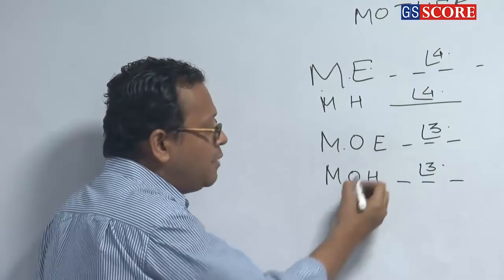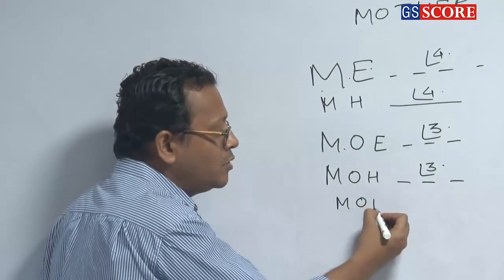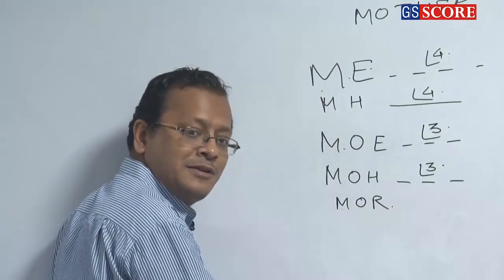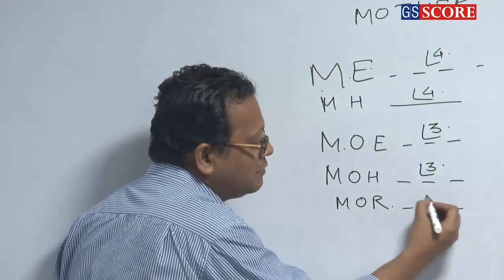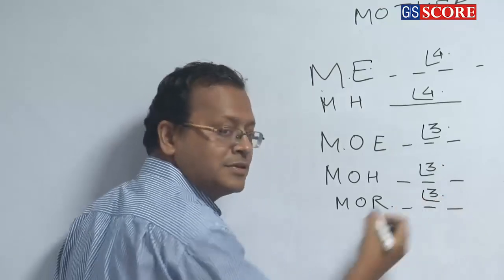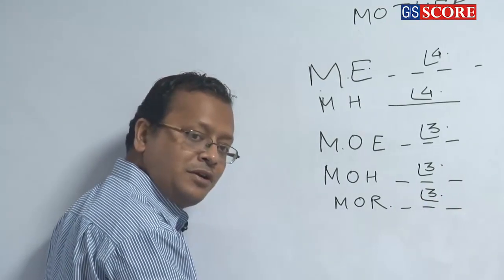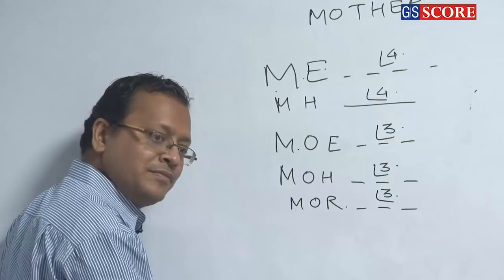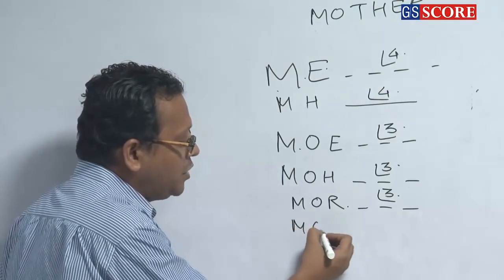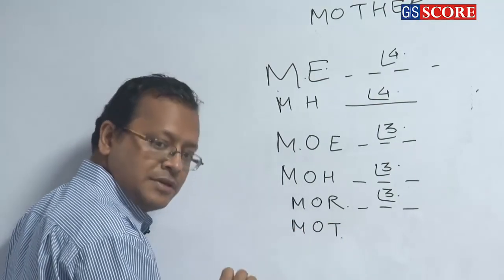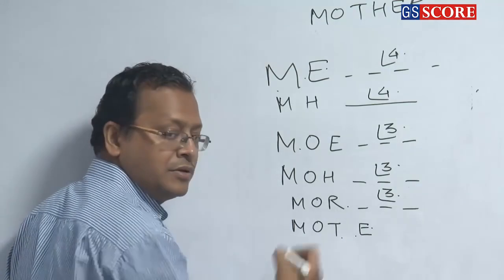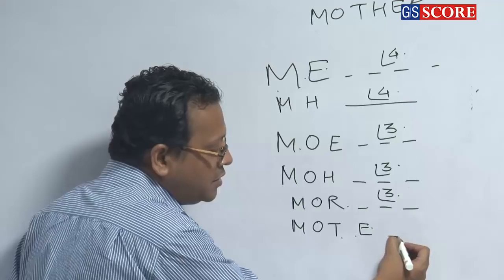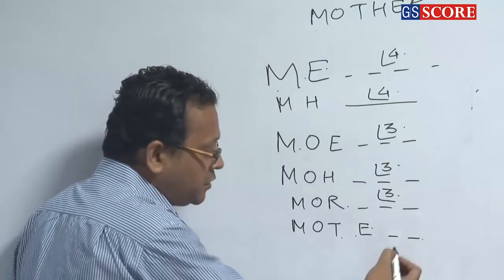Now M O E, M O H, then M O R as well, then M O T. So M O R, how many ways? Factorial 3 ways. Clear or not? Then M O T. Now what is the next letter? E. Then how many letters remain? Factorial 2.